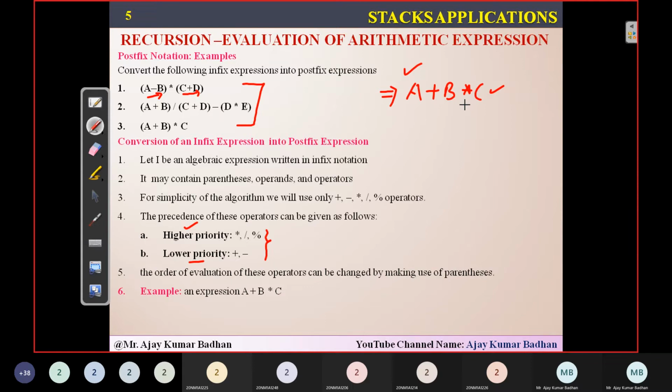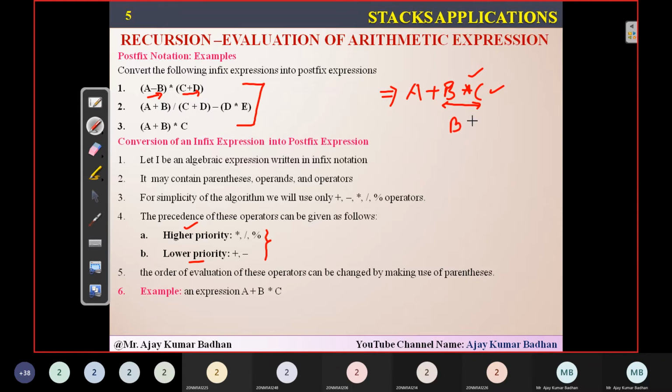Now, if you see perfectly in this particular case, a plus b star c, we have only two operators here, addition and multiplication. In that, you know which one has the highest priority. Which one has the highest priority? Star, of course, star. So first you need to solve that particular expression. So what is the postfix notation of b star c?